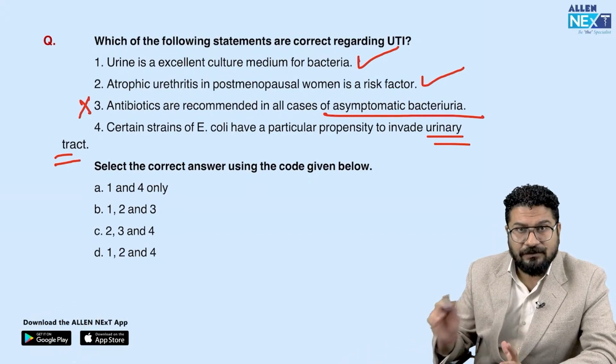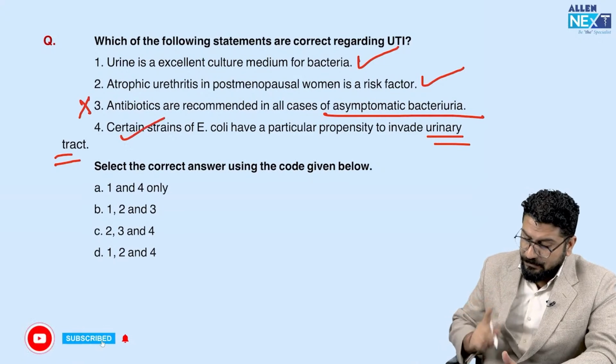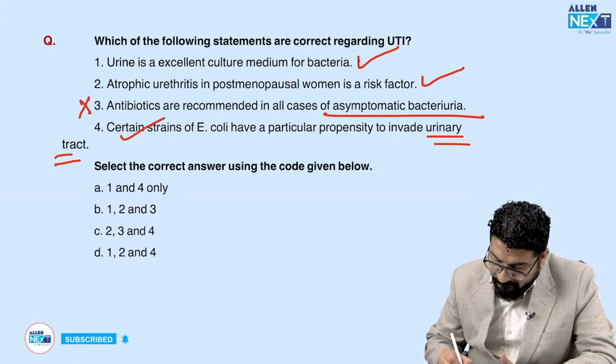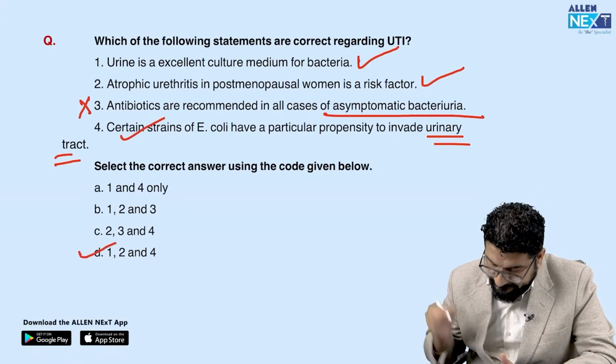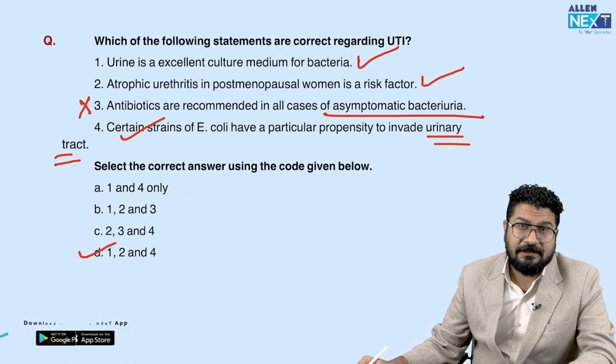So these are the drugs that we use in UTI. So remember, the most common cause is E. coli, and certain strains are very specific. So the correct answer will be 1, 2 and 4. 1, 2 and 4, D. So I can tell you, most of the questions they're asking are related to correct answers.